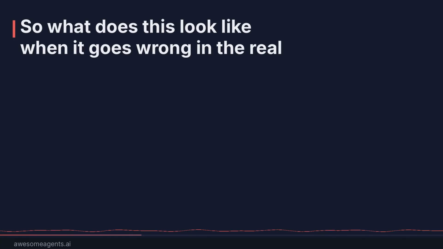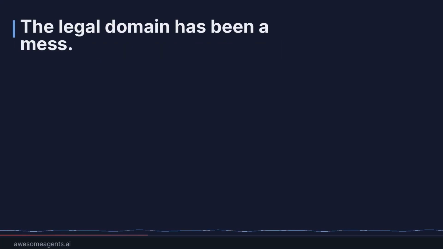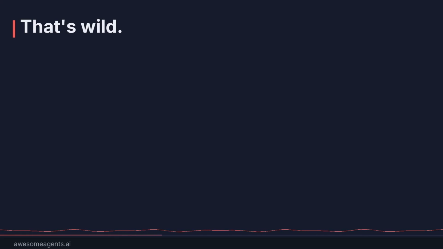So what does this look like when it goes wrong in the real world? Because I don't think people realize how serious some of these cases have been. The legal domain has been a mess. In 2025, attorneys filed motions citing fake legal authorities that ChatGPT made up. Judges worldwide ended up issuing hundreds of decisions just addressing AI hallucinations in filings. That's wild. Cases built on citations that don't exist.